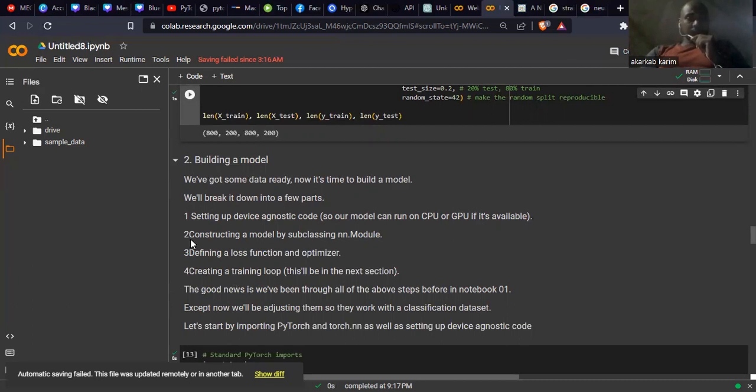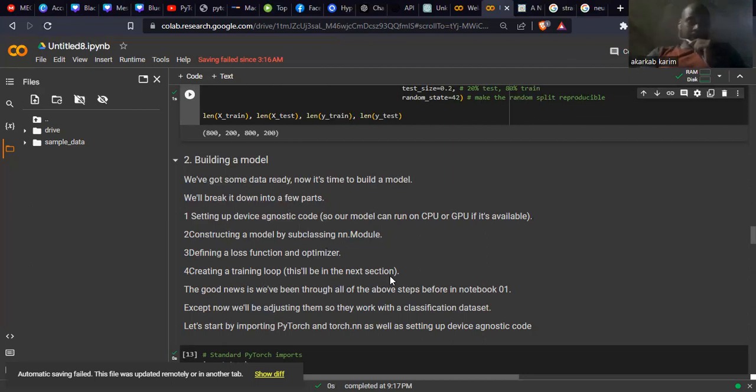The second step is constructing a model by subclassing nn.Module. The third step is defining a loss function and optimizer. That is very important, we need to specify which loss function and optimizer we work with. Then creating a training loop, which will be the next section.